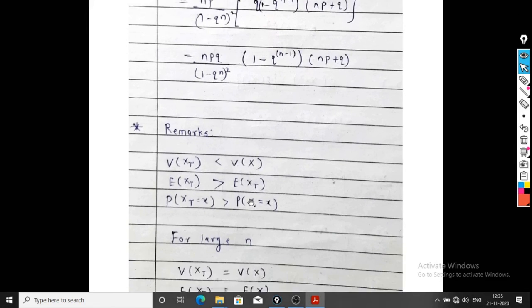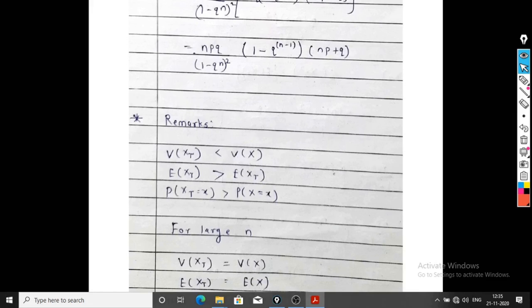And for large n, that is if sample size is so large, then all these inequalities become equalities. That is variance, expectation and probabilities of truncated binomial distribution for large n are the same as variance, expectation and probabilities of binomial distribution.